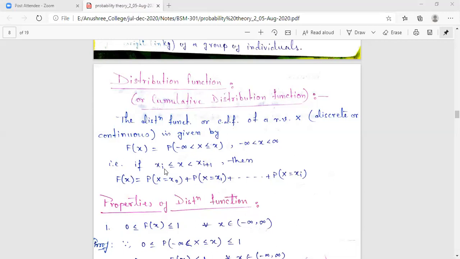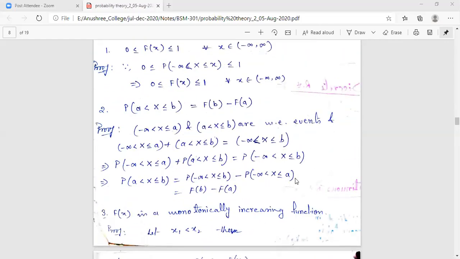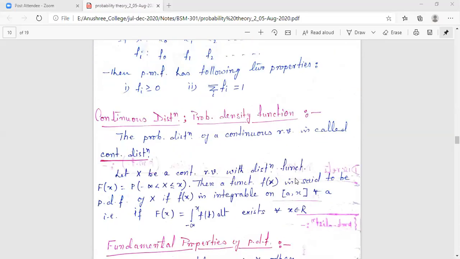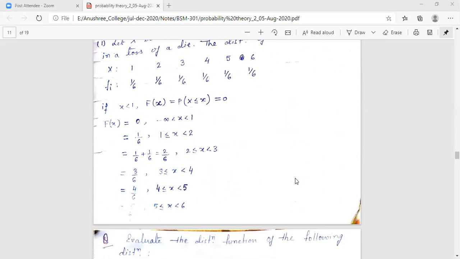Capital Fx will always start from the probability of the initial random variable, x equals x0, x equals x1, and go up to the value included there, that is the probability x equals xi. Proceeding similarly as we have done for this problem, I think this one is clear to all.